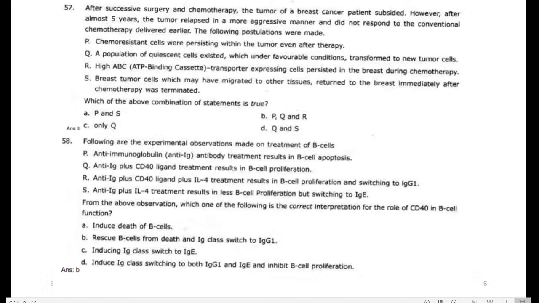Okay, next question. After successful surgery and chemotherapy, the tumor of breast cancer patients subsides.